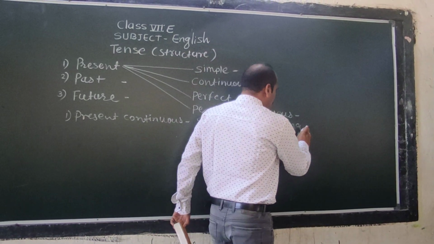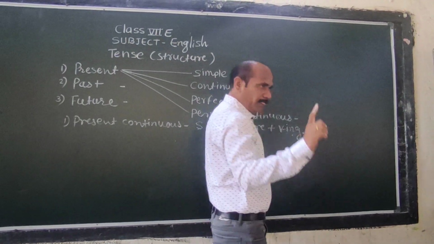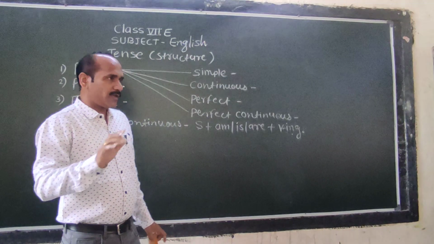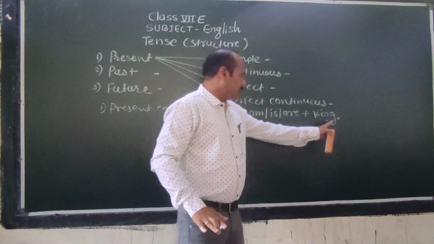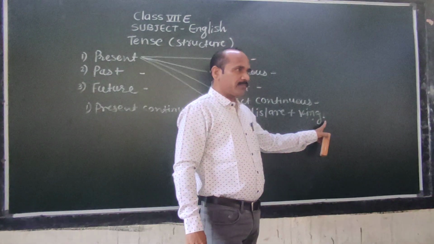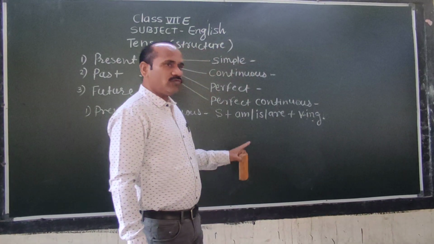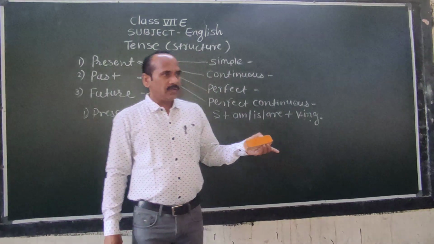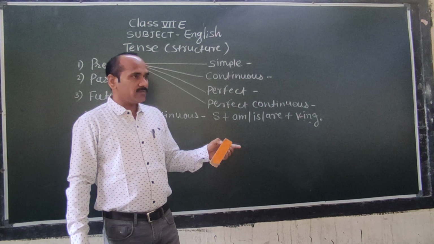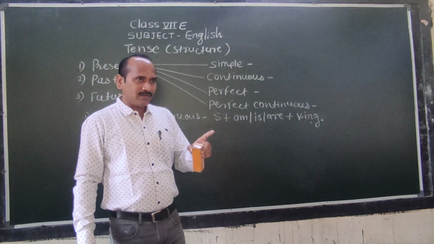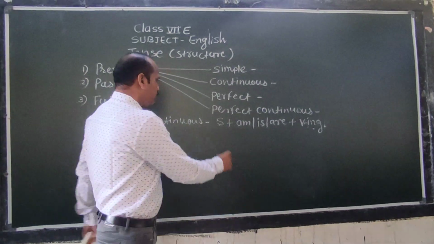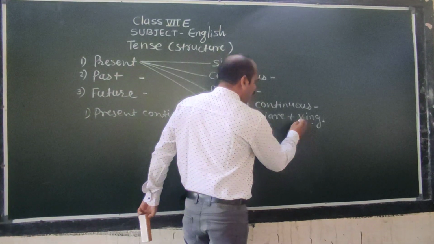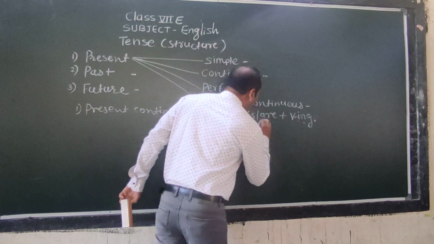There is no need to use an object. It is not confirmed that in each sentence there is an object. There are transitive verbs and intransitive verbs. In an intransitive verb there is no object and in a transitive verb there is an object. So, subject plus am, is, are plus V1 ing. Do you know what this is?